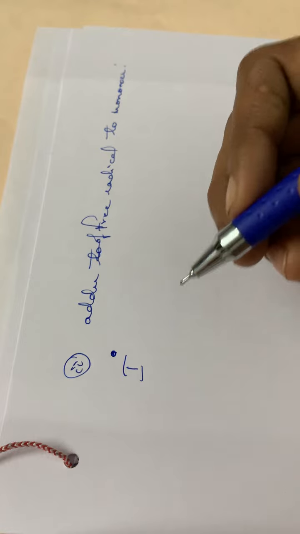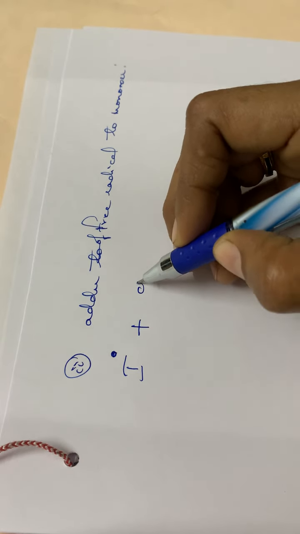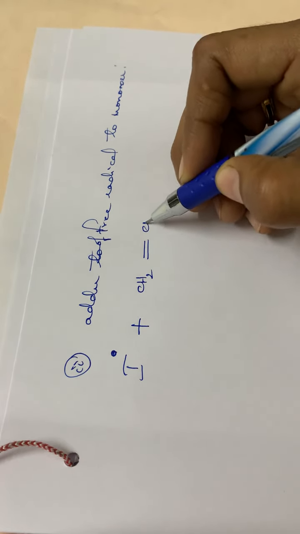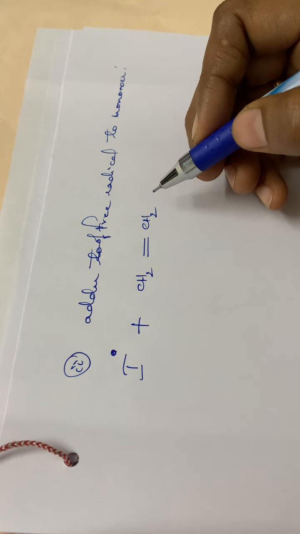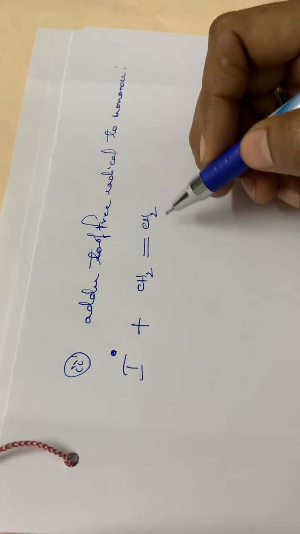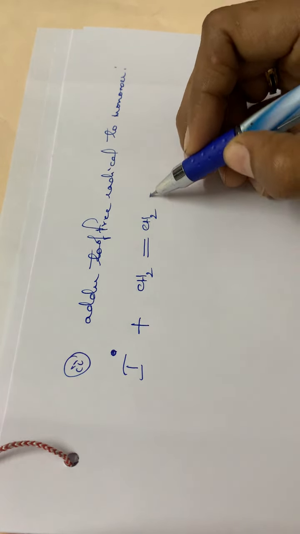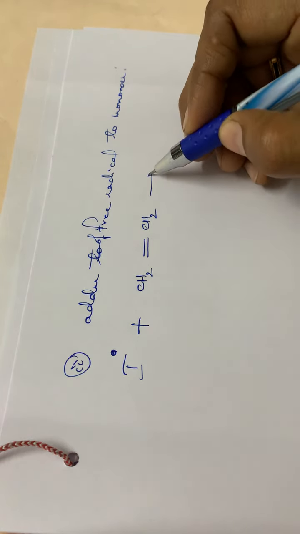This I dot that is formed in the first step will be added to the monomer molecule. Here the monomer molecule is ethylene. This bond breaks and again this I will be attached. When this bond is broken, CH2 double bond CH2 becomes CH2 single bond CH2 dot, like this.